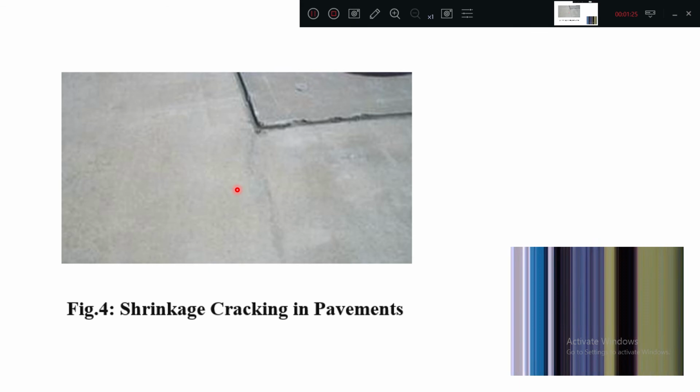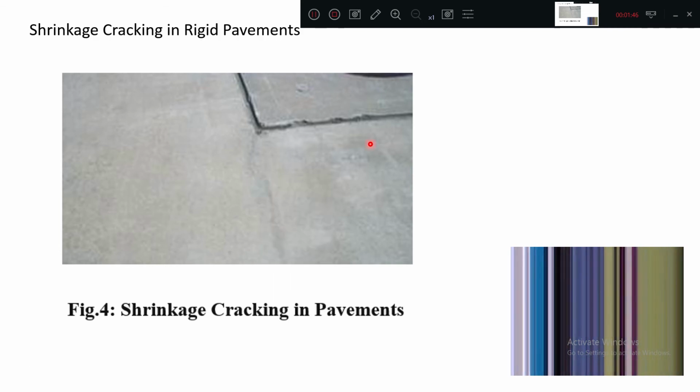So shrinkage causes tensile stress on the surface. If it is more than tensile strength, then cracks will come. These are called shrinkage cracks. So this is one pattern. You can see the shrinkage crack.